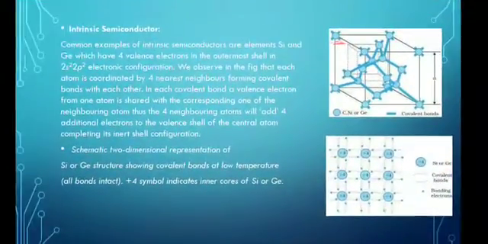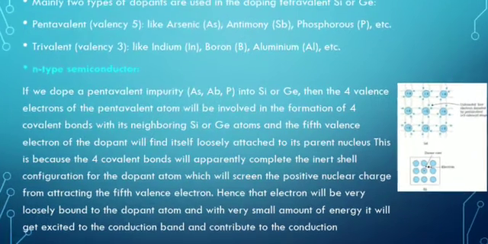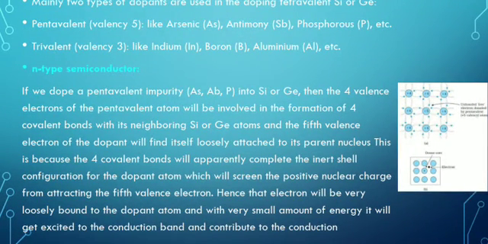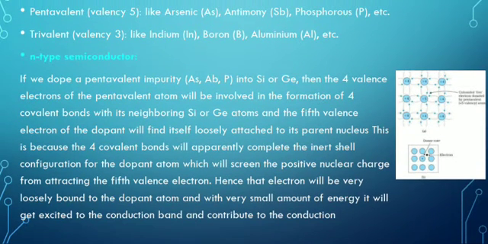Here we are adding a pentavalent impurity like arsenic, antimony, and phosphorus into silicon or germanium. Then four valence electrons of the pentavalent atom will be involved in the formation of four covalent bonds with neighboring silicon or germanium atoms, and the fifth valence electron of the dopant will find itself loosely attached to the parent nucleus. This is because the four covalent bonds will apparently complete the inert configuration for the dopant atom, which will screen the positive nuclear charge from attracting the fifth valence electron.